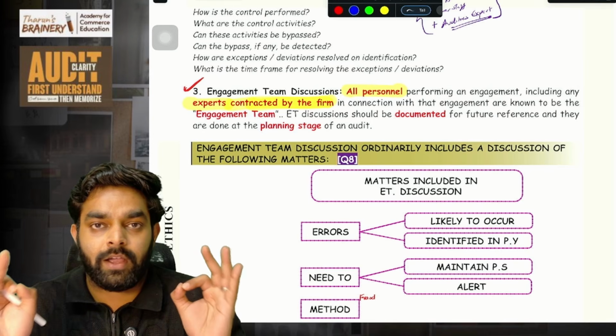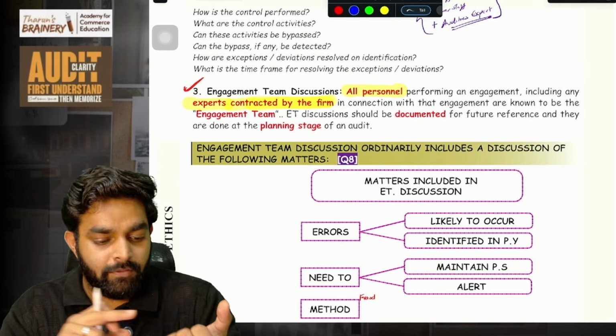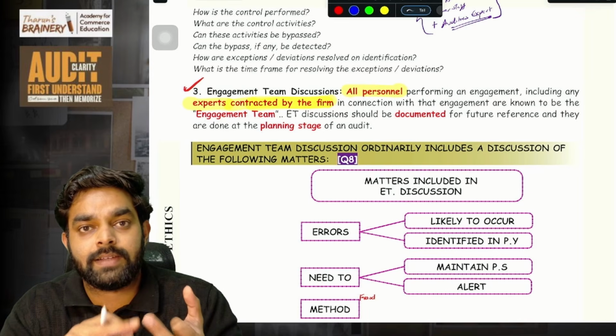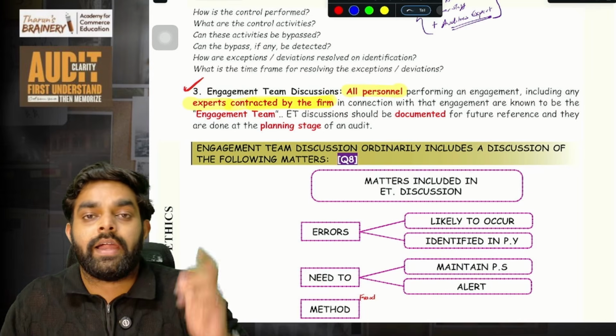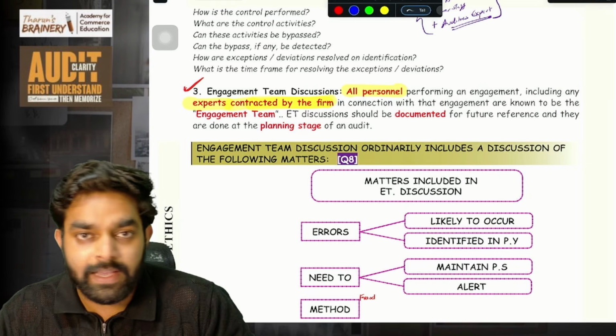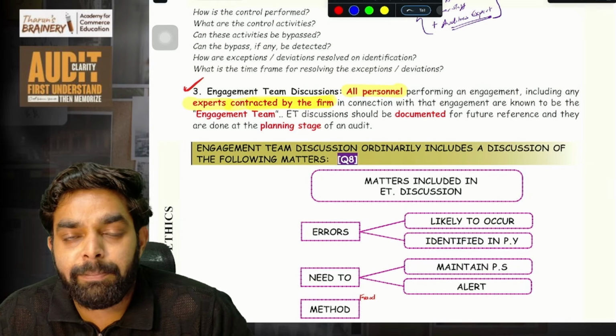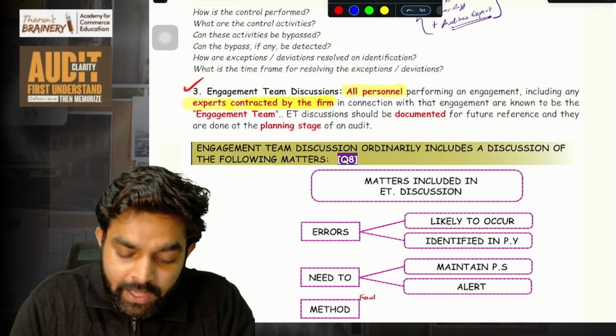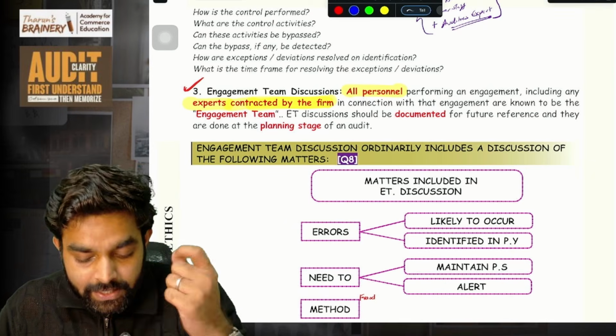Before starting a bank audit, we will have an audit team, where our audit staff, our articles, chartered accountants, and other experts hired by our CA firm will be there. These are the people who are going to audit the bank. Before auditing, they are called the engagement team, or audit team. They will have a discussion.